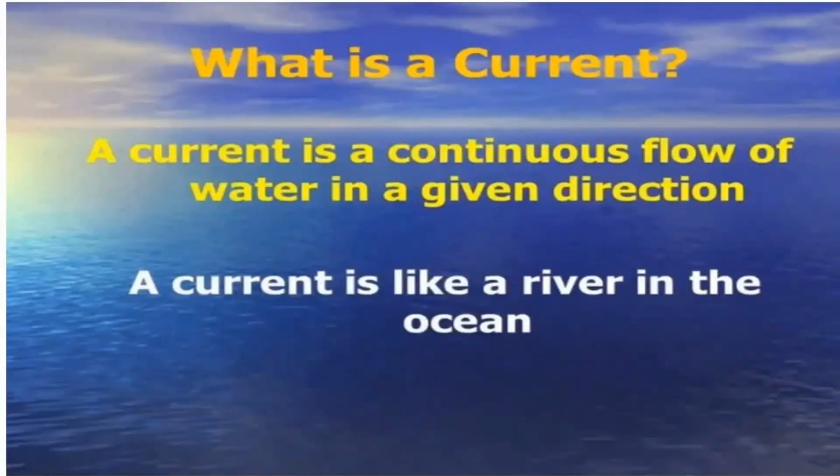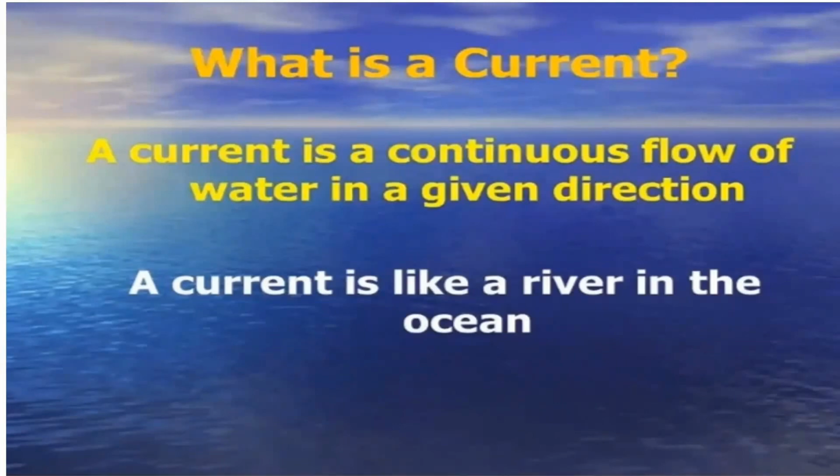Let us see the third type of movement of oceanic water. That is the water current. A current is a continuous flow of water in a given direction. A current is like a river in the ocean. There are two types of water current: warm water current and cold water current.